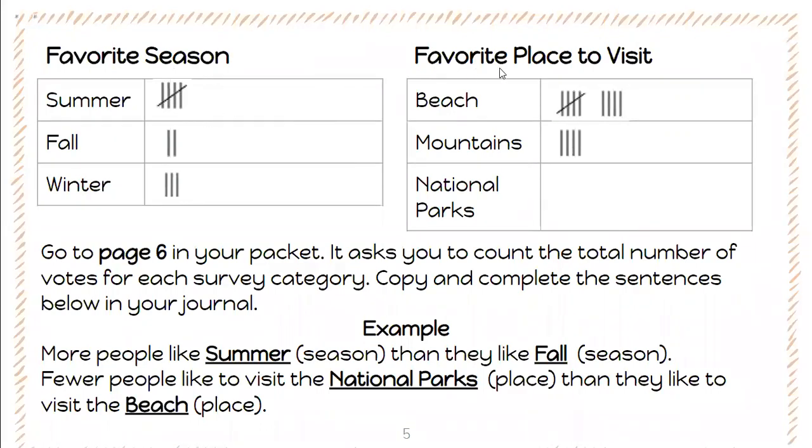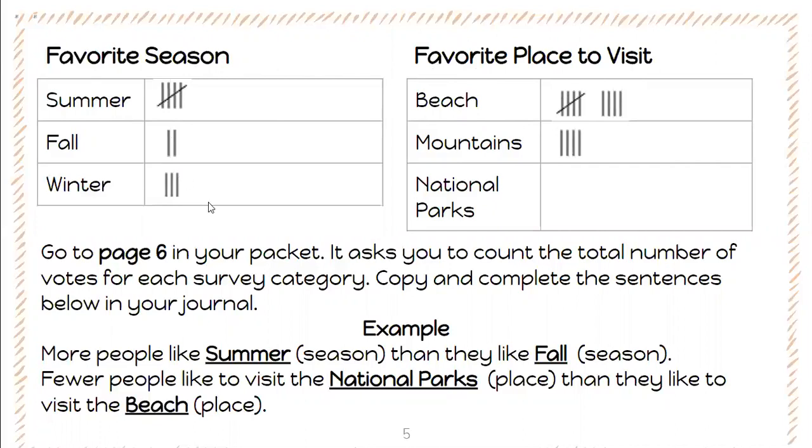And then the other one is favorite place to visit. And then you have your beach, mountains, and national parks. And as you ask your family members again, which of these 3 options is their favorite, you just make your tally marks. So this is just an example of how you can set up your tally chart. And then here's an example of how you make your tally marks as well.